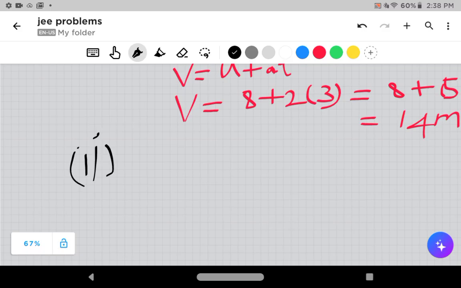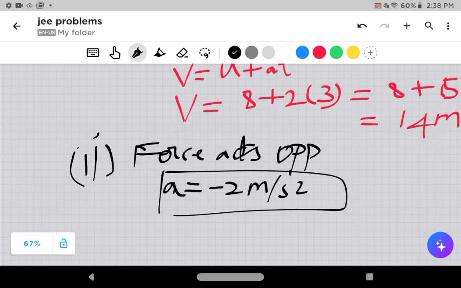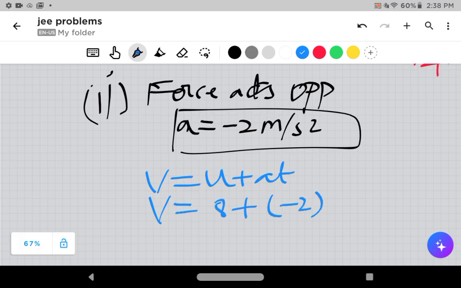The force acts opposite to the direction of motion, right? So acceleration is minus 2 meters per second square in this case. So v is equal to u plus at, same equation. v is equal to 8 plus minus 2 into 3, which is 8 minus 6, which is 2 meters per second. Absolutely fine.